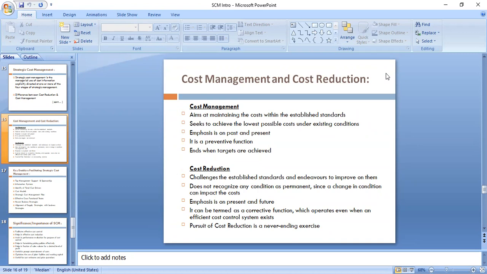And then cost management ends when the targets are achieved. So under cost management, when I am able to produce a product around 100 rupees, which is my established standard, then my objective is met and I will sit and relax. That's okay, I am doing fine because I have managed the cost within 100 rupees. This was given to me as target cost, right? But under cost reduction, it is never ending. You will not just say I have achieved. It is a continuous process, right?